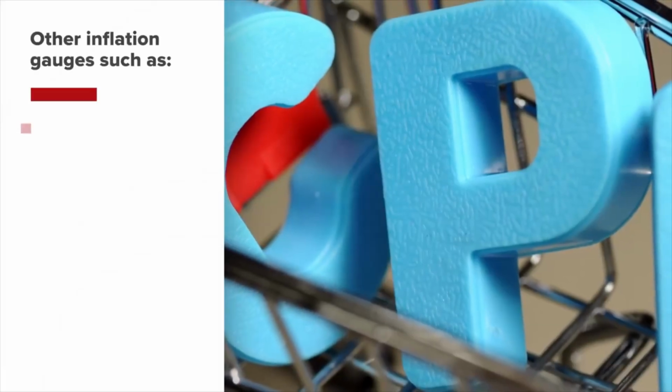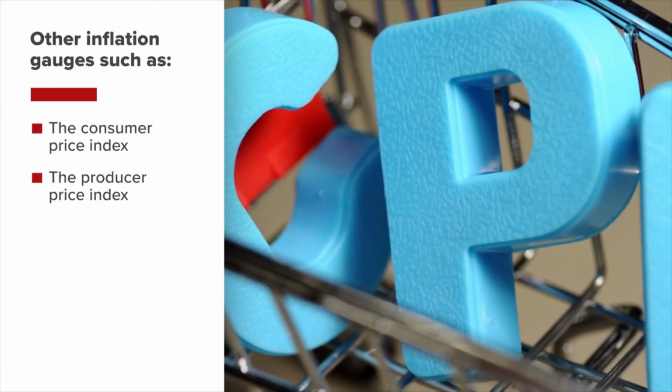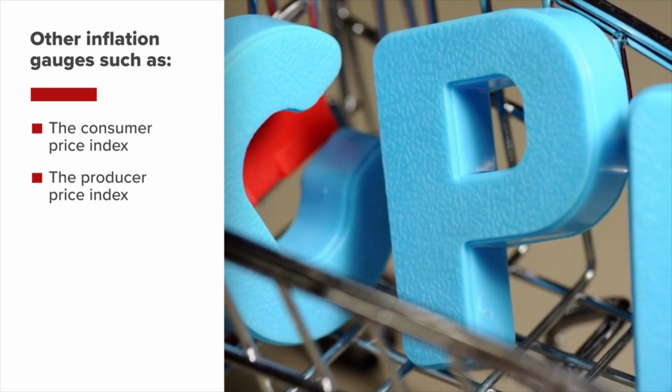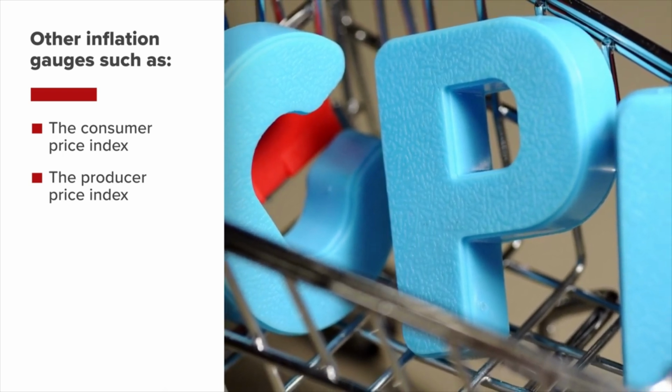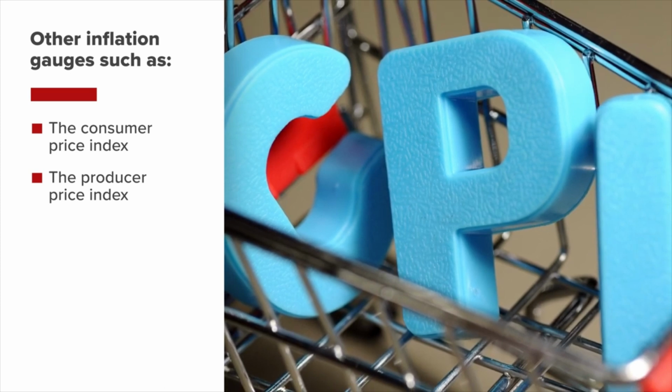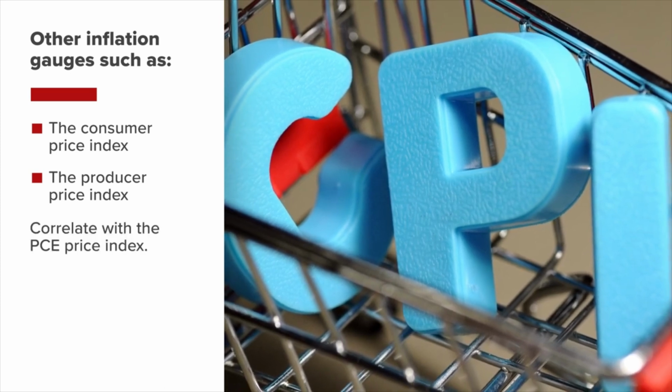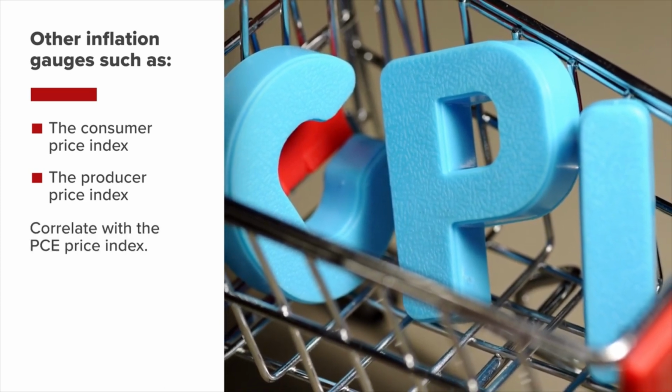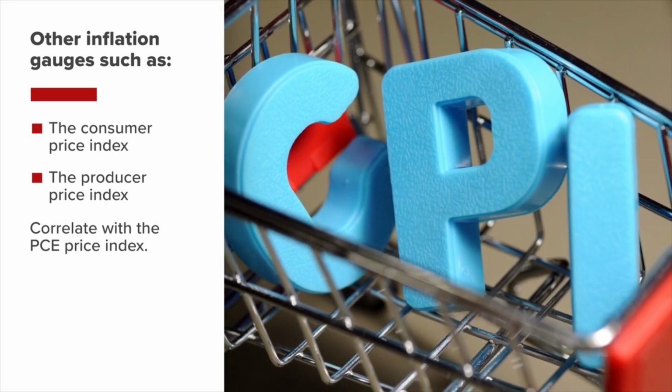In addition, inflation gauges like the Consumer Price Index and Producer Price Index released by the U.S. Bureau of Labor Statistics are provided earlier in the month and provide data on the directional trend of inflation. They correlate with the PCE price index and are useful when analyzed together.